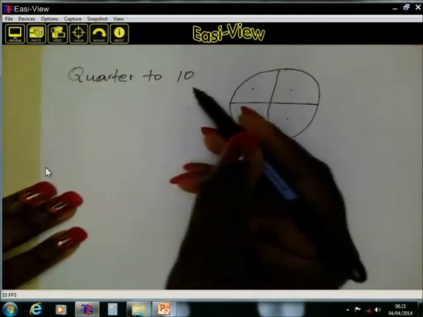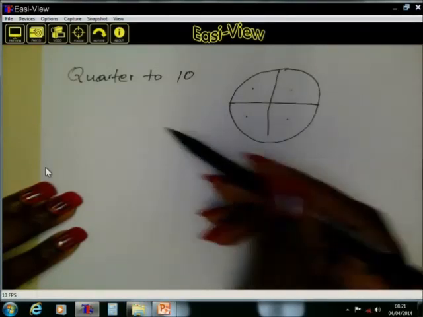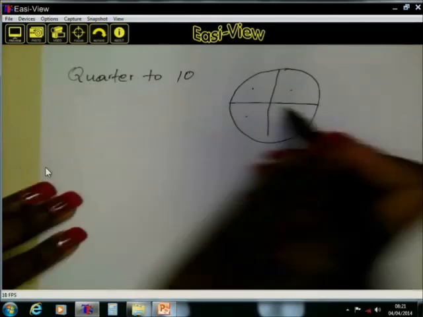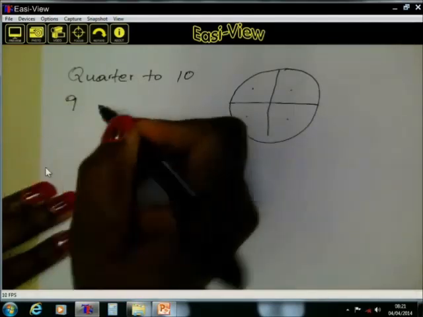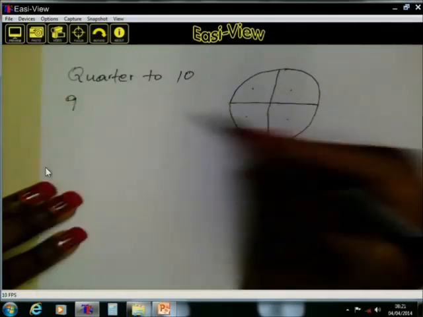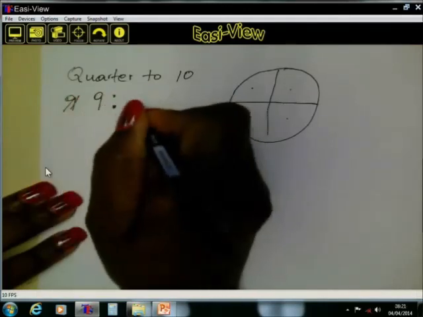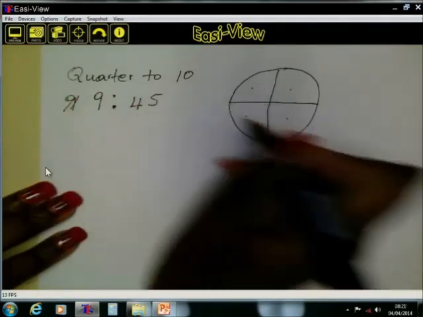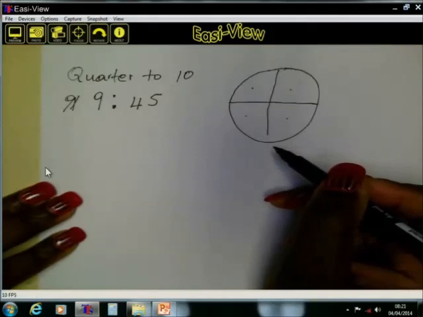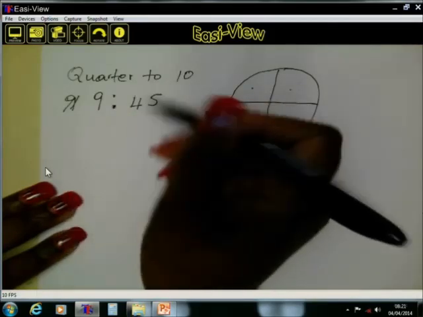But when we convert this time to the digital time, it simply means it's 45 minutes after 9. That is 9:45. So that will be the first step we converted.